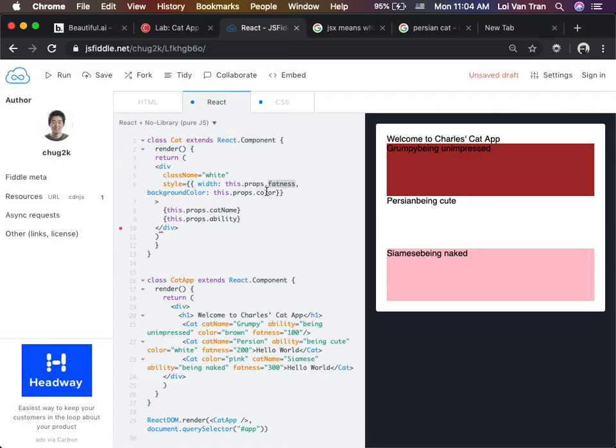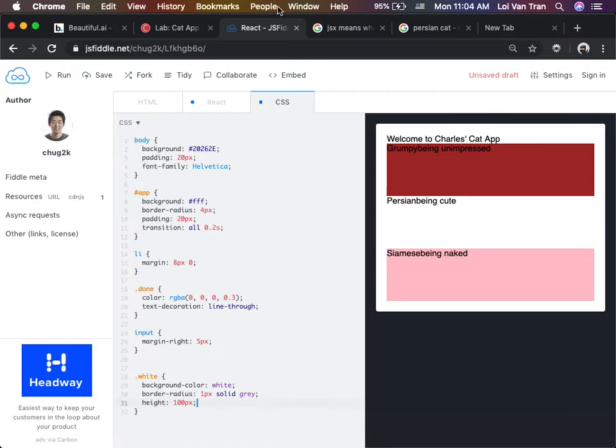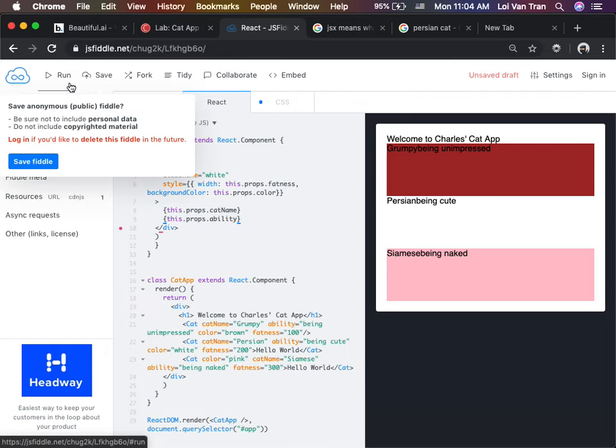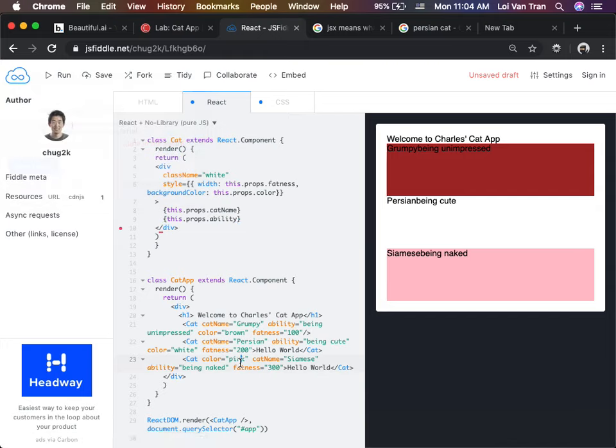We change the CSS. Hmm. I expect some of them to be shorter. Oh, yeah, you have to give it a unit size. Okay, so the problem is I passed in the wrong data type. The width should be a value of a digit, an integer. My bad. Run it. There we go.